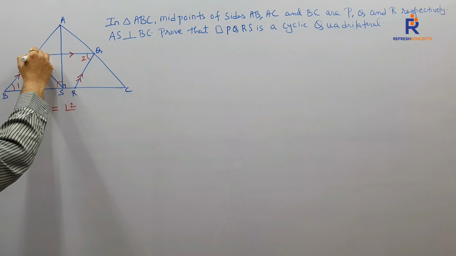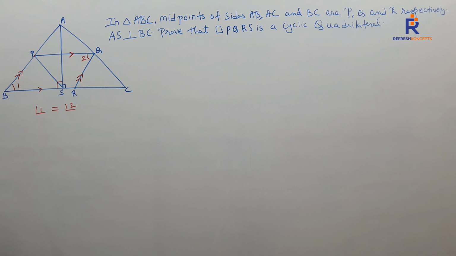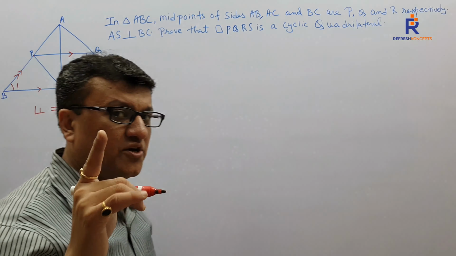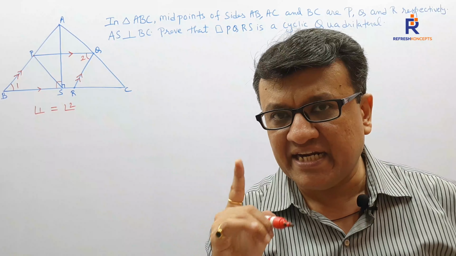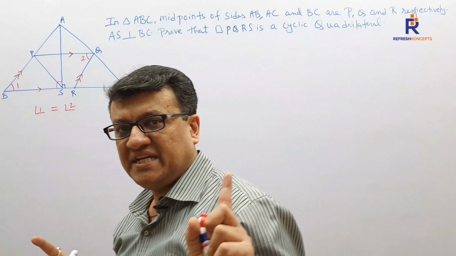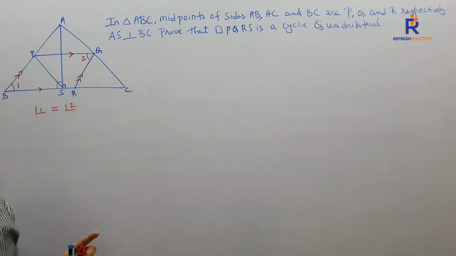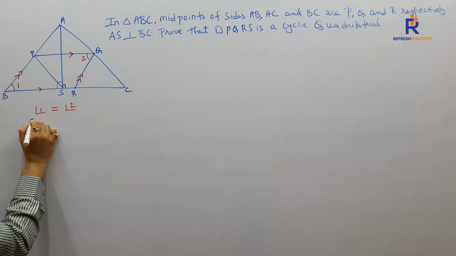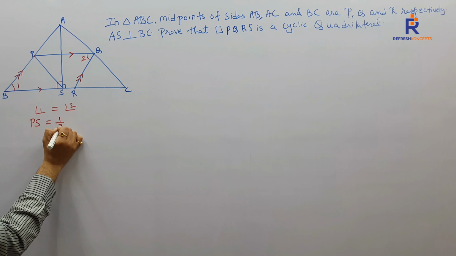How about point P? Sir, point P is a midpoint of AB. If point P is a midpoint of AB, then can I say SP is the median? What makes me say SP is a median? Because it's a line joining from the opposite vertex onto the midpoint of the base. We have one theorem. In your lower classes, you all have done this. In a right angle triangle, the median drawn to the hypotenuse is half of it. So who is the median? PS is the median. It is half of the hypotenuse.